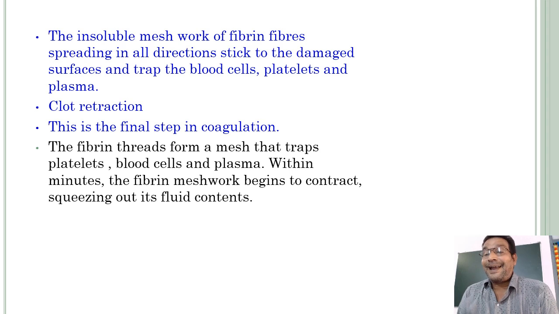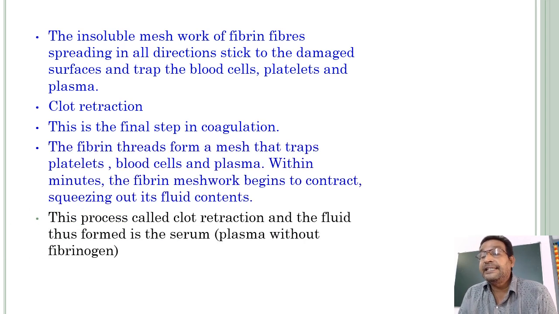What is clot retraction? The fibrin threads form a mesh that traps platelets, blood cells, both WBC and RBC, and plasma. Within minutes, that means 3 to 6 minutes, the fibrin meshwork begins to contract, squeezing out its fluid contents.